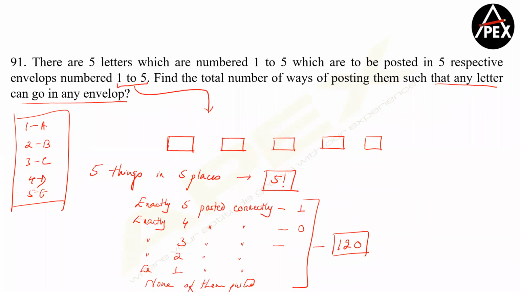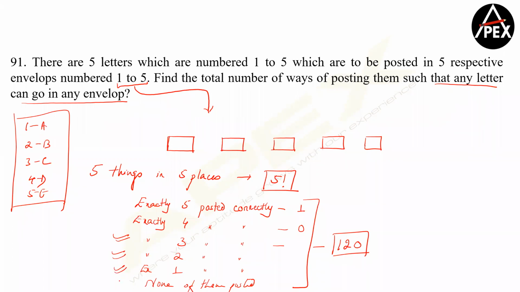You have to post 5 letters in 5 envelopes. So a lot of arrangements can happen. You might mistakenly post 2 of them incorrectly, which is nothing but exactly 3 of them correct. You might post 3 of them incorrectly, which means 2 of them are correct. You might post 4 of them incorrectly.